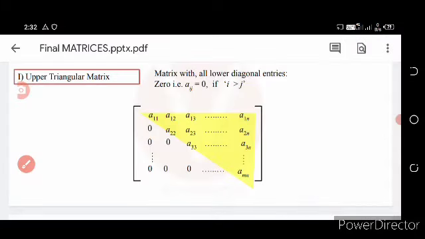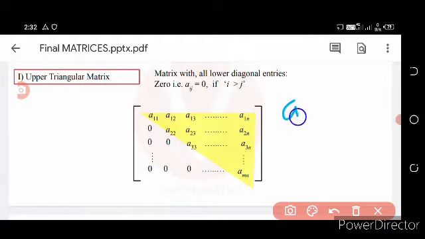So what is an upper triangular matrix? We define it as all the lower diagonal entries are zero, that is, aij is equal to 0 for i greater than j.